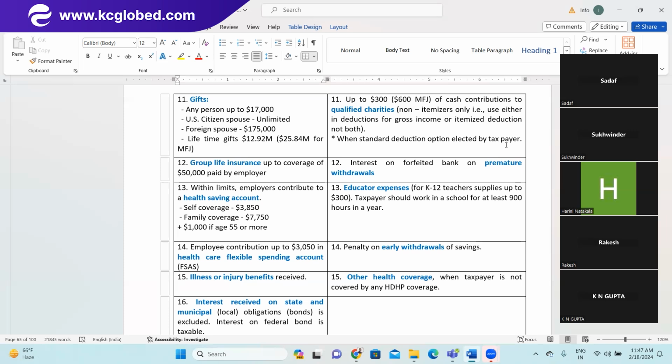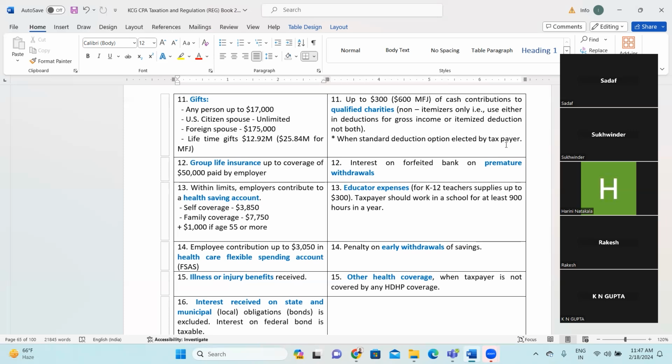Foreign spouse means a spouse staying out of the United States, or a spouse of another nation but staying in the US with not a citizenship. No, two things here. If you remember when we studied the residential status, resident alien includes a taxpayer who has married a US citizen. So if the spouse is married to a US citizen, then the spouse is automatically a resident alien. So this is about a foreign spouse outside the United States of America.